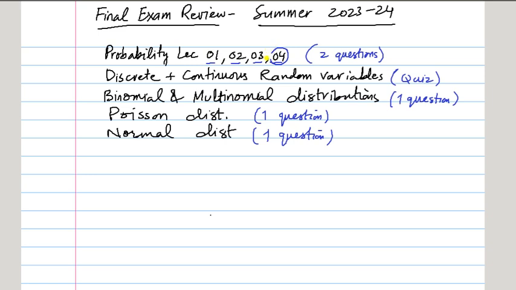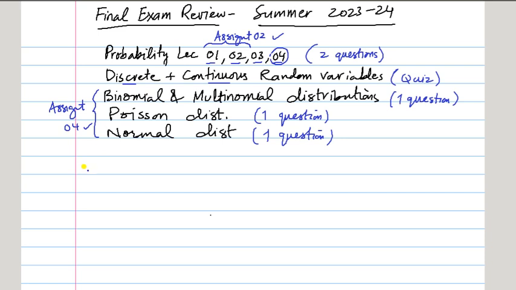And also this one, probability lecture 4, this was given with discrete and continuous random variable in assignment 3. So these 3 lectures are given in assignment 2, and these are given in assignment 4. So essentially assignment 2 and assignment 4 are there in your exam. So let's do one by one.